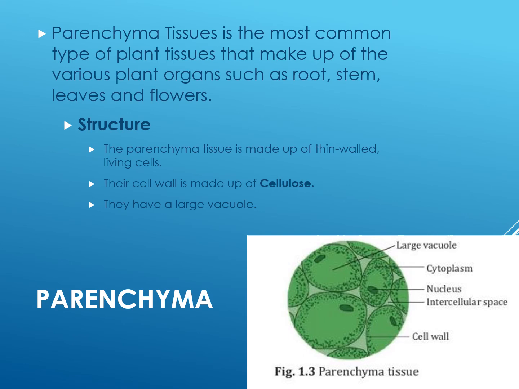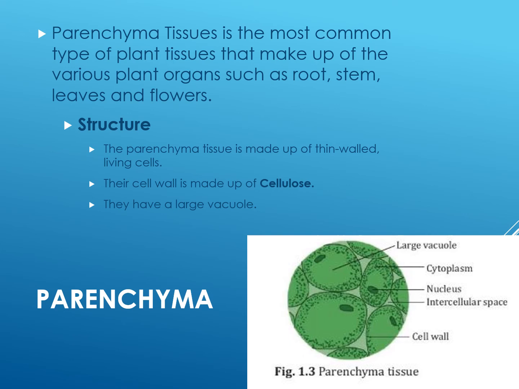The parenchyma tissue is made up of thin-walled living cells. Their cell wall is made up of cellulose. They have a large vacuole. The parenchyma cells are mostly round in shape and joined together with large intercellular space.